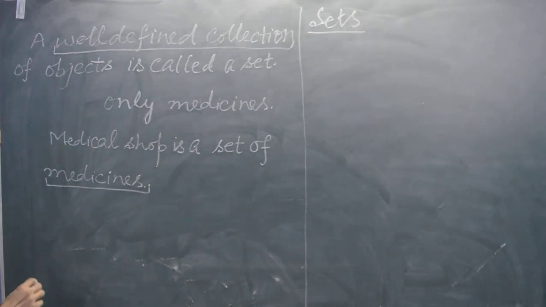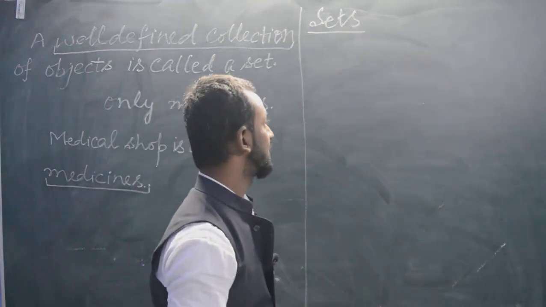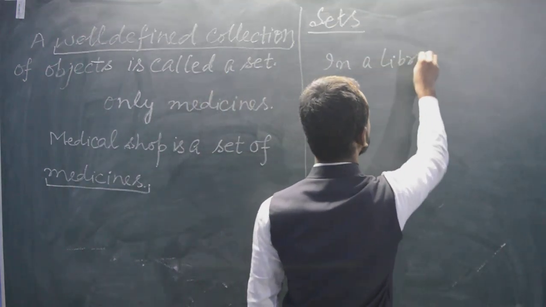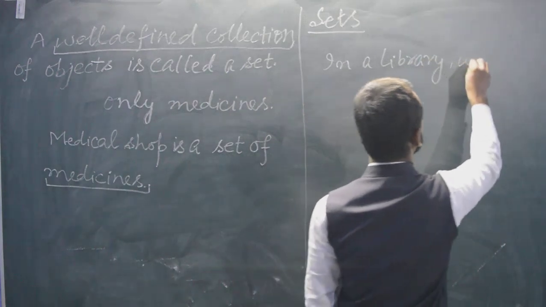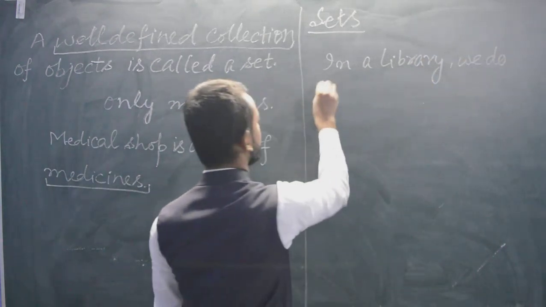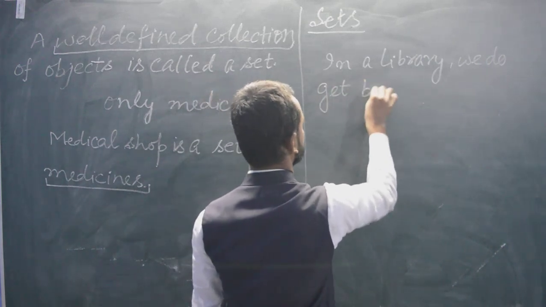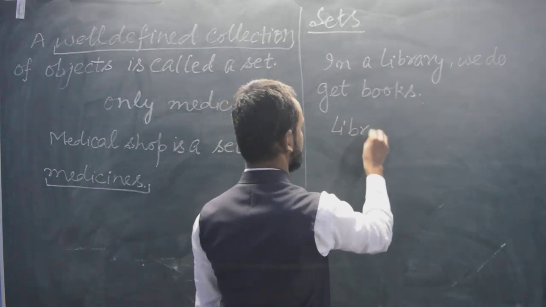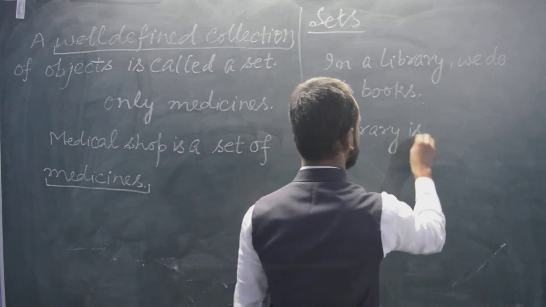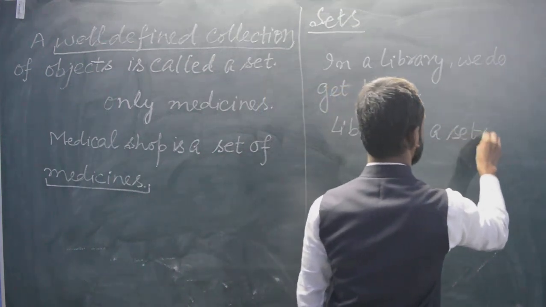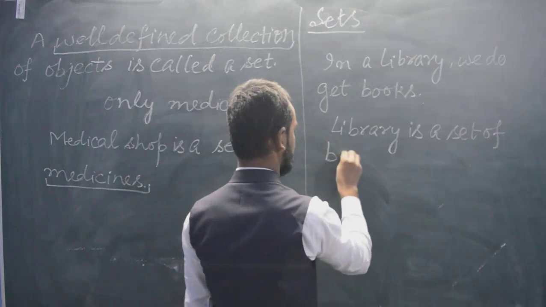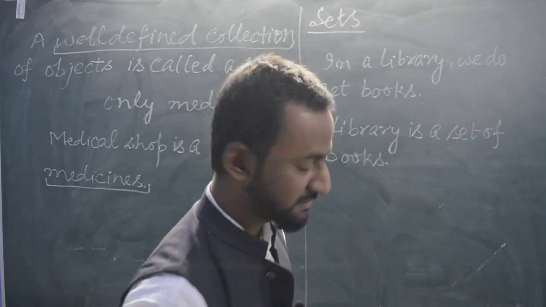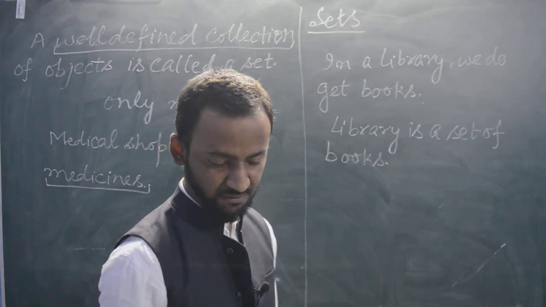Next we can take the example of a library. In a library we do get books. So we can say a library is a set of books. Okay, these are the daily life examples which we come across.